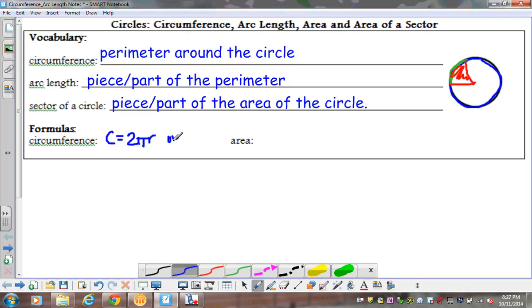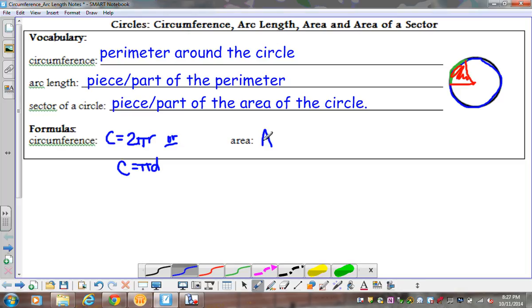Or you can use C equals pi times diameter. Those are actually the exact same equation, because two radii together make one diameter, so you can just substitute parts in. So circumference is 2 pi times your radius, or pi times your diameter.